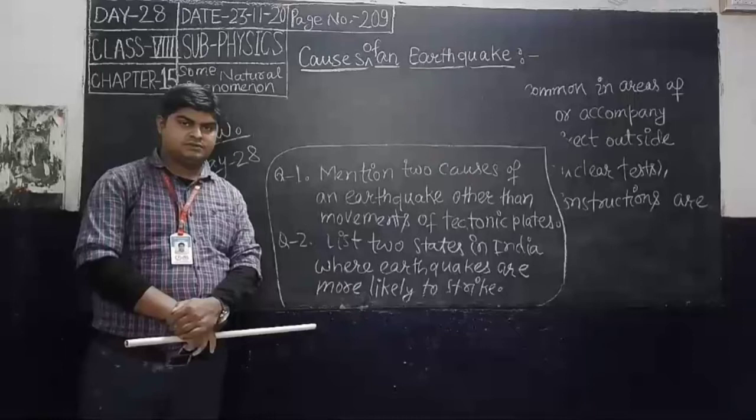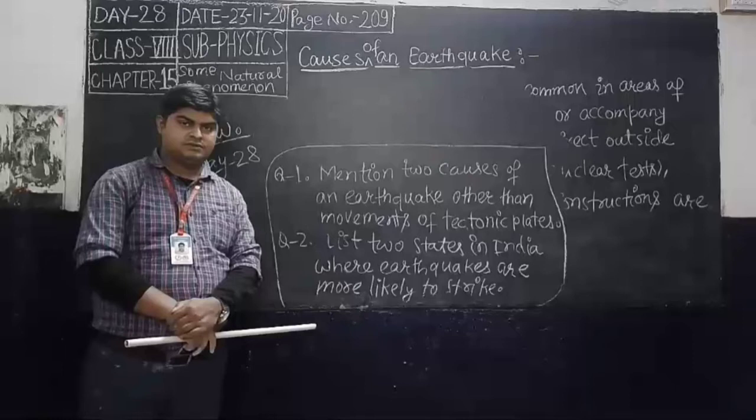Students, now see the regions in India where earthquakes most probably occur. The boundaries of the tectonic plates that are at high risk of earthquakes are called seismic zones or fault zones. That means the boundary of tectonic plates where an earthquake may occur, and where there is the most probable chance of an earthquake, that area is called a seismic zone or fault zone.